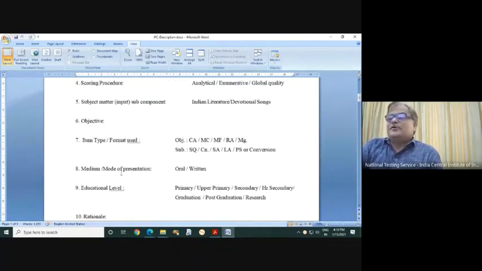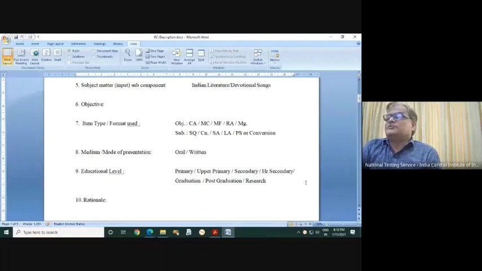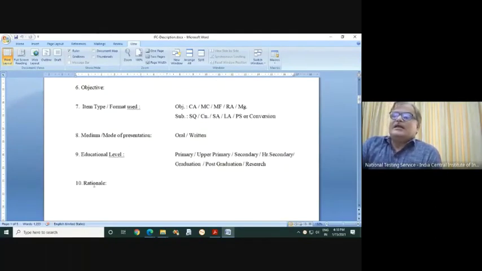Then medium or mode: obviously it is a written question, so you have to write written. The level you have to fix. If you are from school education, either primary, upper primary, secondary, or higher secondary, you have to write the level. Here you have to give an undertaking that by using this item format, this particular skill is tested on this particular level.